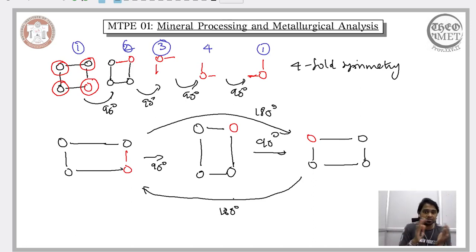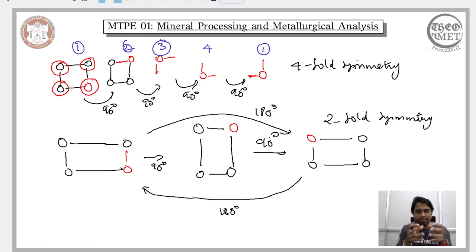However, when we do two 90 degree rotations, we will resume our rectangular mesh configuration, though the position of the red ion would be different. Now when we do another 180 degree rotation, we will get back to our original position. So we need two rotations of 180 degrees to get back to our original position, which means the rectangular mesh exhibits two-fold symmetry.